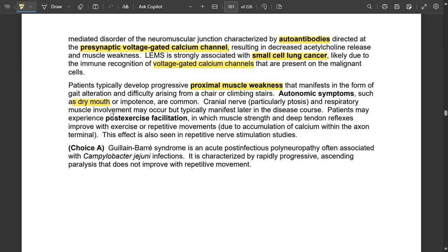Patients may experience post-exercise facilitation, in which muscle strength and DTRs improve with repetitive similar movements due to accumulation of calcium within the axon terminal. This effect is also seen in repetitive nerve stimulation studies.